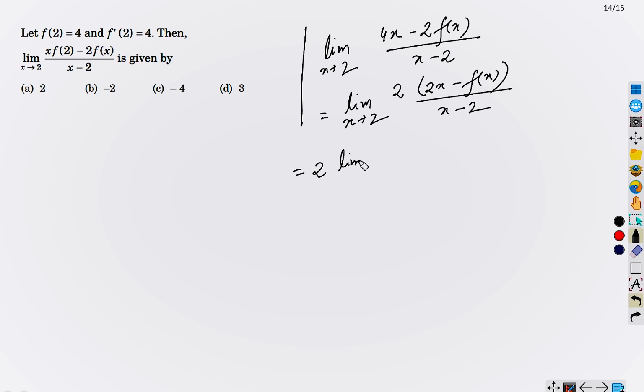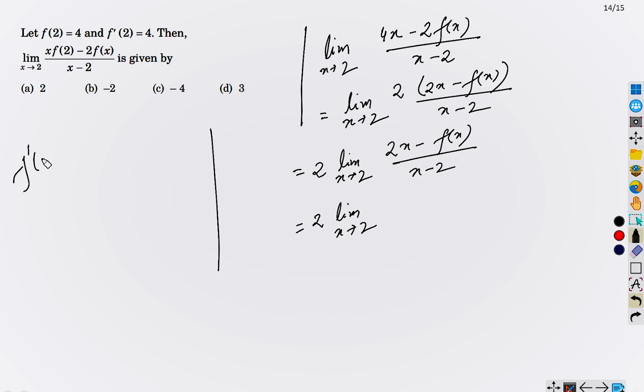Limit x tends to 2. Simplifying, we obtain this expression, yes? Now see, we know f(2) and we also know f dash 2. So at any cost, we need to transform this into f dash 2, yes? So what is basically f dash 2? f dash 2 is basically this thing, right? Limit x tends to 2, (f(x) minus f(2)) upon x minus 2, right?